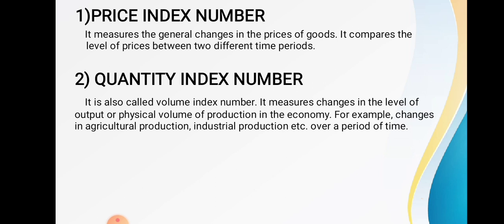For example, it measures the changes in agricultural production and industrial production over a period of time. So quantity index number is nothing but it measures the changes in the volume of production in an economy.